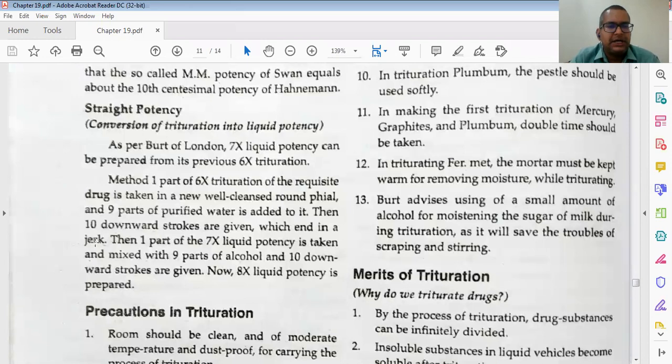State potencies we can do: conversion of trituration into liquid potencies. This is called state potency, jumping potency, and fluxion potencies. These are three types.